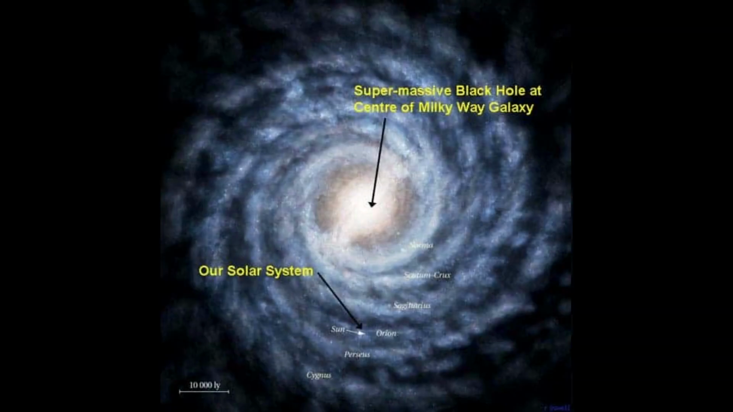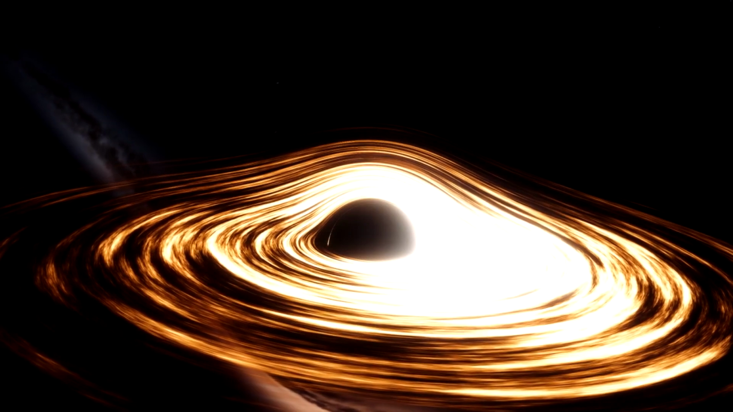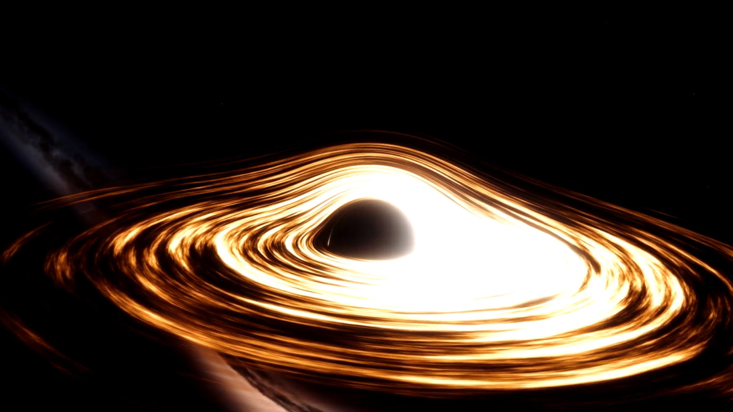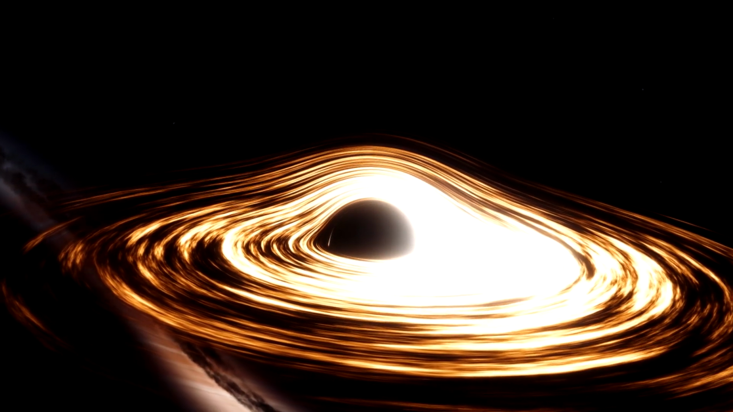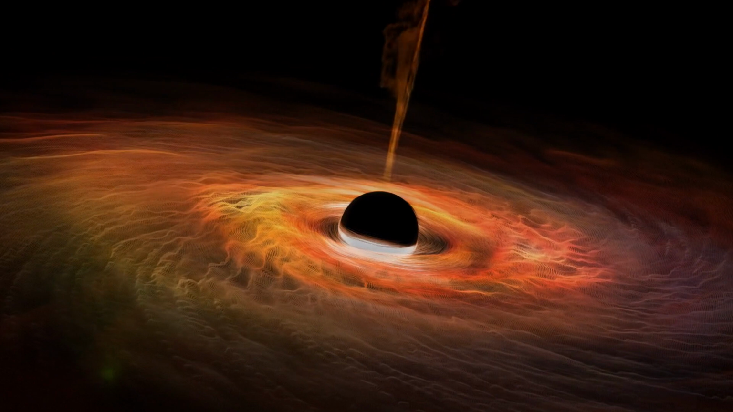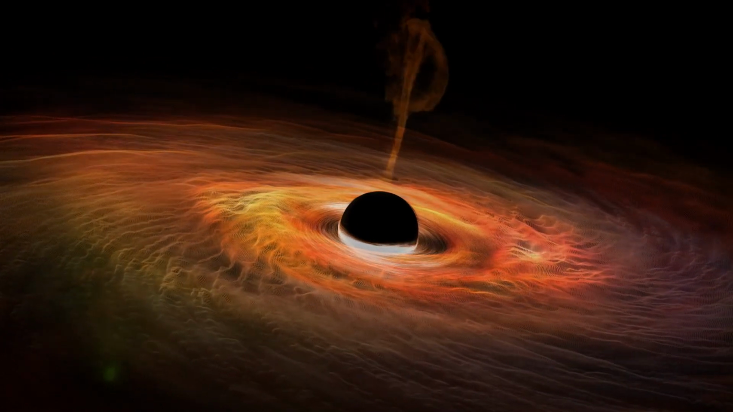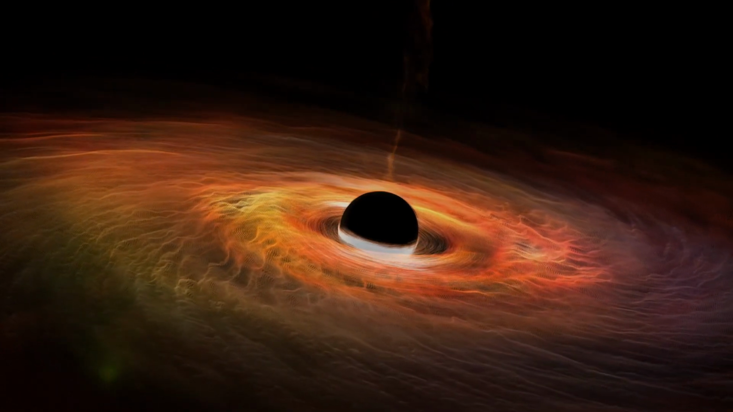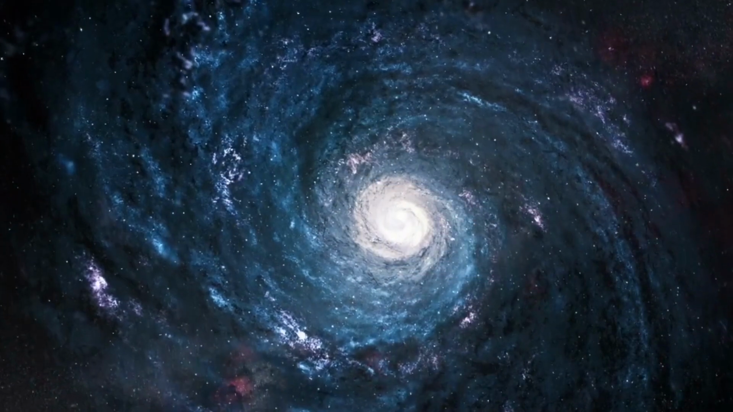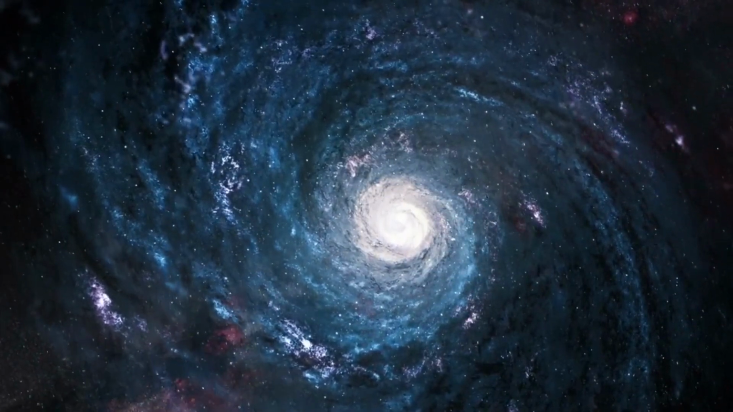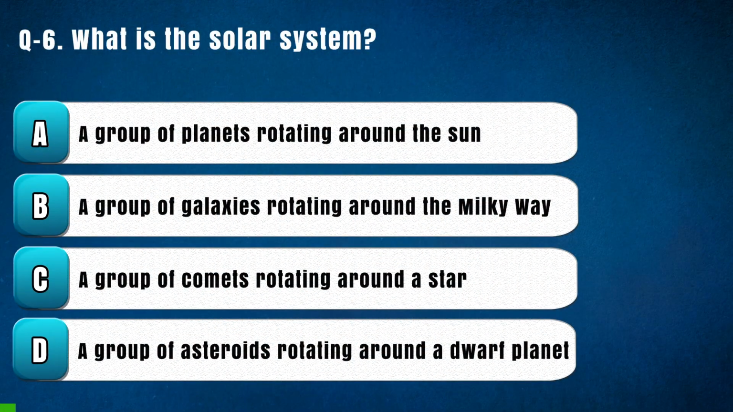At the center of the Milky Way Galaxy is a supermassive black hole called Sagittarius A. It has a mass of about 4 million times the mass of the Sun. Supermassive black holes are thought to be common at the centers of galaxies and they play an important role in their evolution.